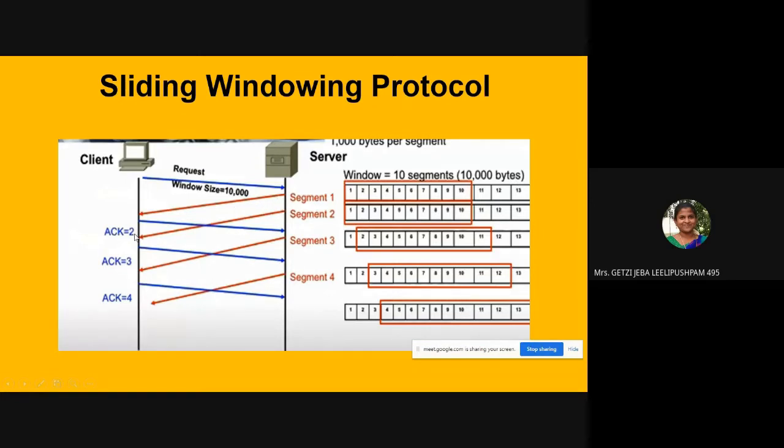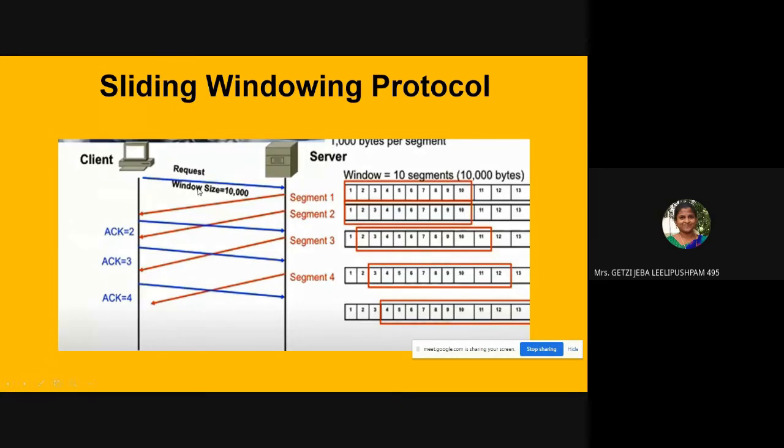Segment 1, segment 2, it keeps on transmitting. Now as it receives the acknowledgement, you see acknowledgement 2. What is the meaning of acknowledgement 2? We have already discussed in the previous class. It means I have received 1, send 2. So now if he says acknowledgement 2, the window slightly moves to this side. Can you see here the third picture? I want everybody to listen to this picture.